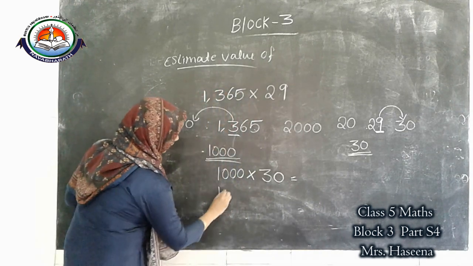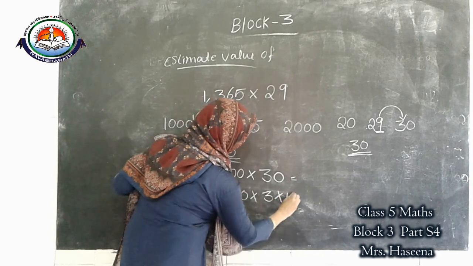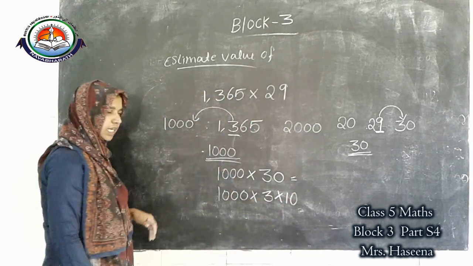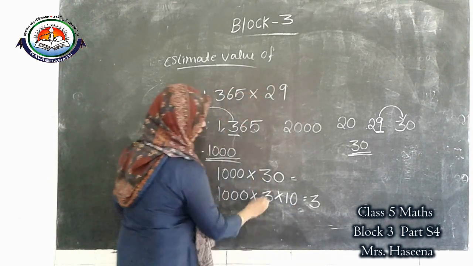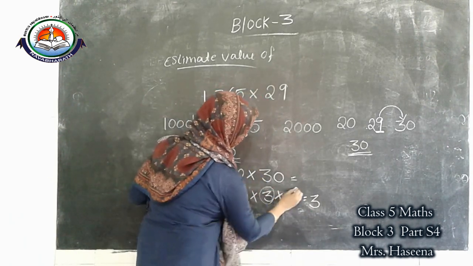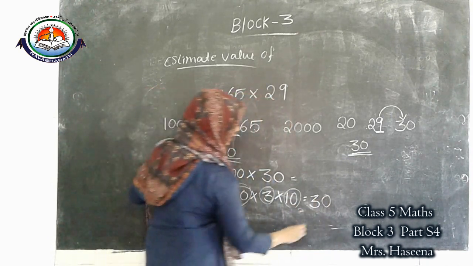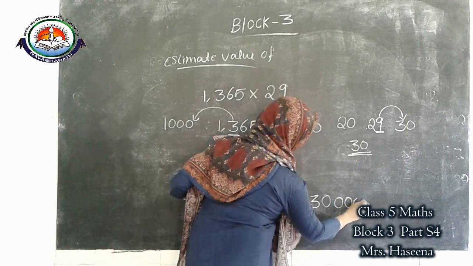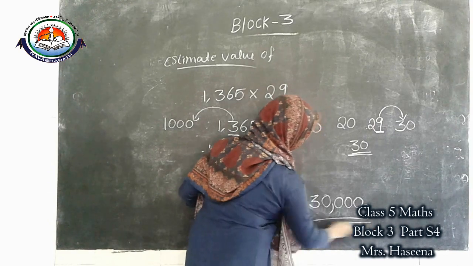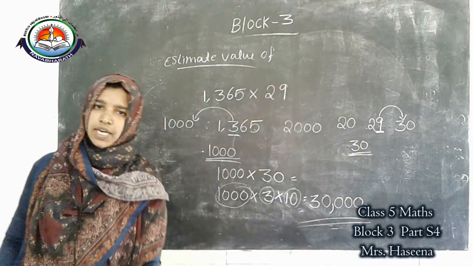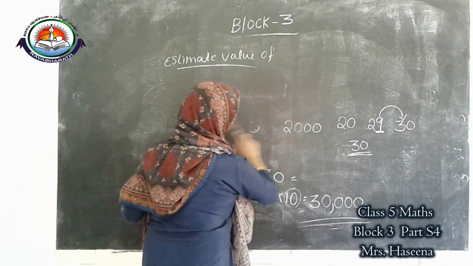Then we can split this one: 1000 into 30. Multiply 1 into 3, only 3. No other number. So write that 3 itself. Then into 10 means add 1 zero. Into 1000 means add 3 zeros. So what is the answer? Answer is 30,000. Okay. One more question.